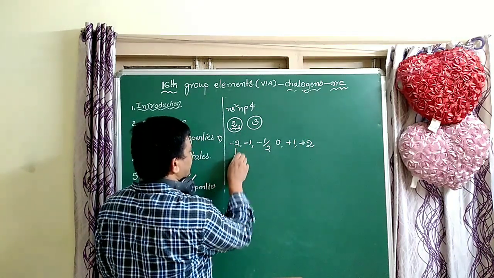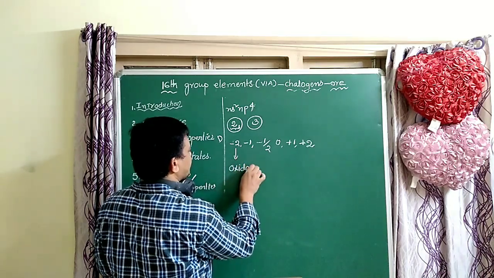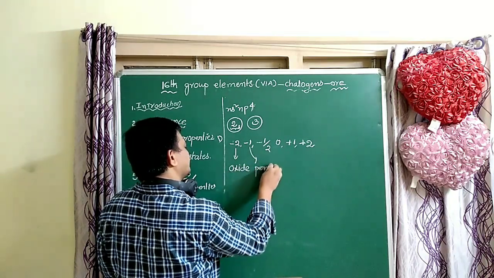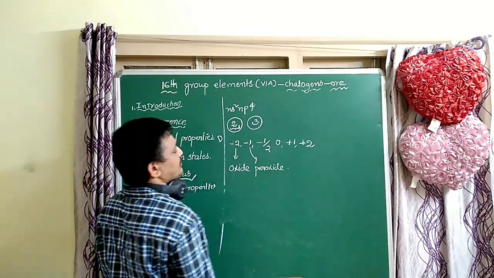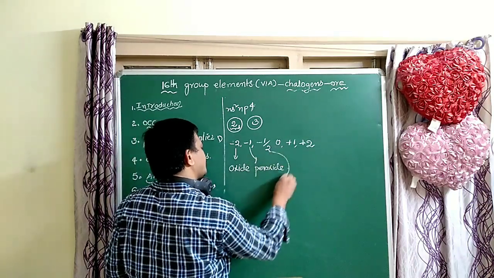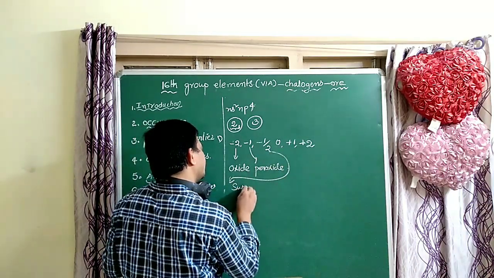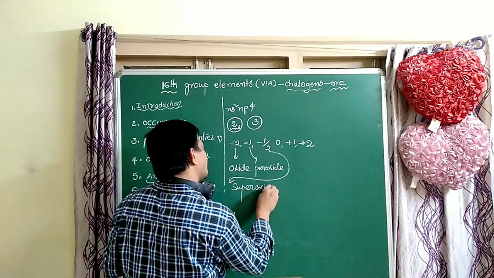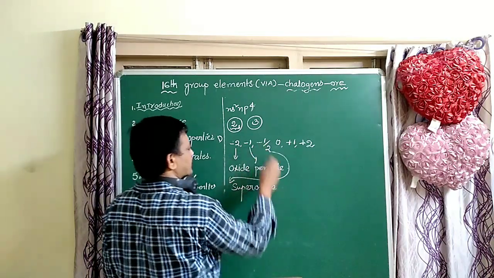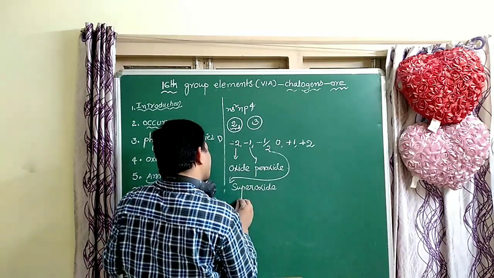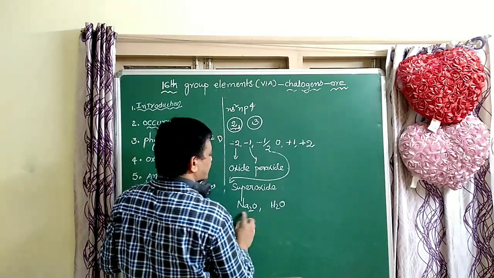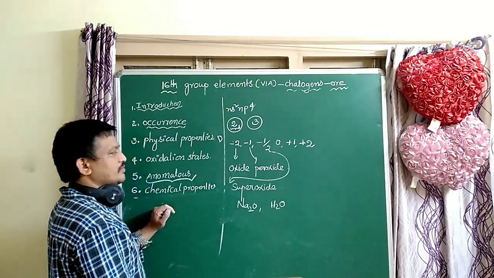These are oxide, peroxide, and superoxide. Oxides are Na2O and H2O; in oxides, the oxidation number of oxygen is -2.